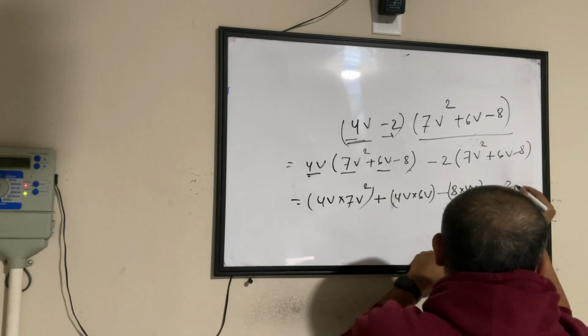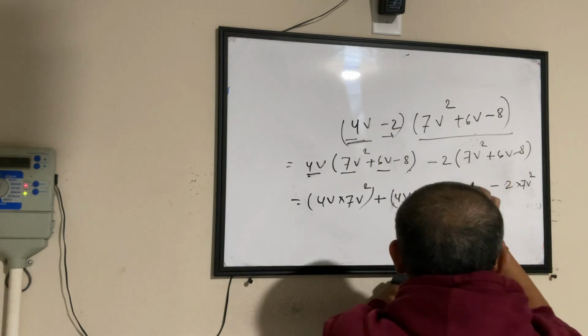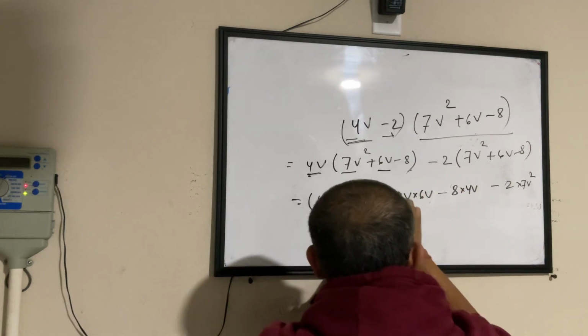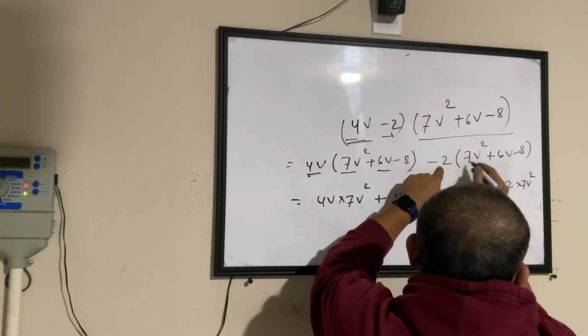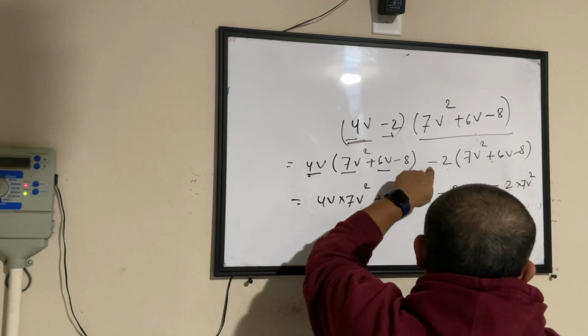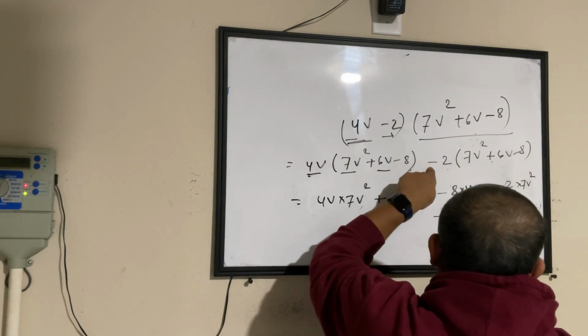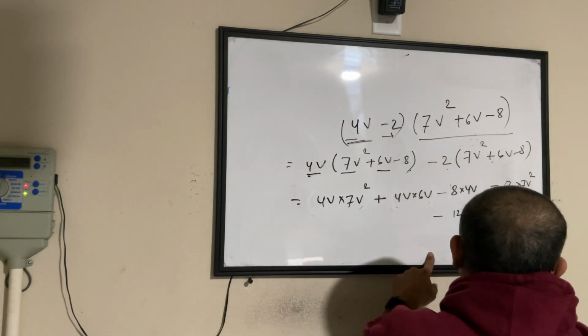Minus 2 into 7v square. Let me not put brackets, otherwise you will get worried. Okay. Minus 2 into 7v square, minus into plus, because minus 2 times 6, 12v, minus 2 into minus 8, minus into minus becomes plus, 2 times 8 is 16.